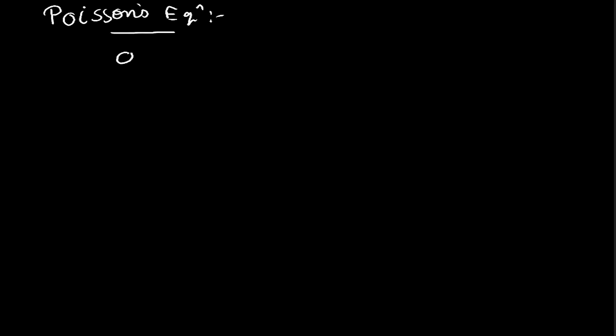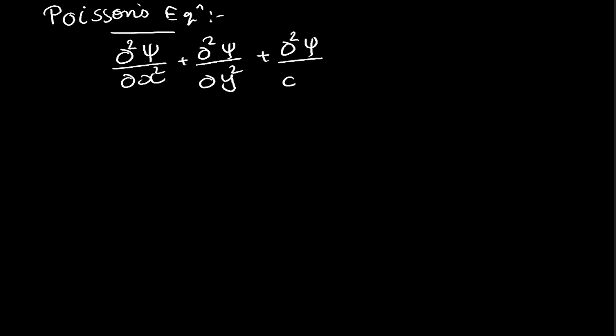It is given by del square psi by del x square plus del square psi by del y square plus del square psi by del z square, and that is equal to minus 4 pi rho e by d.